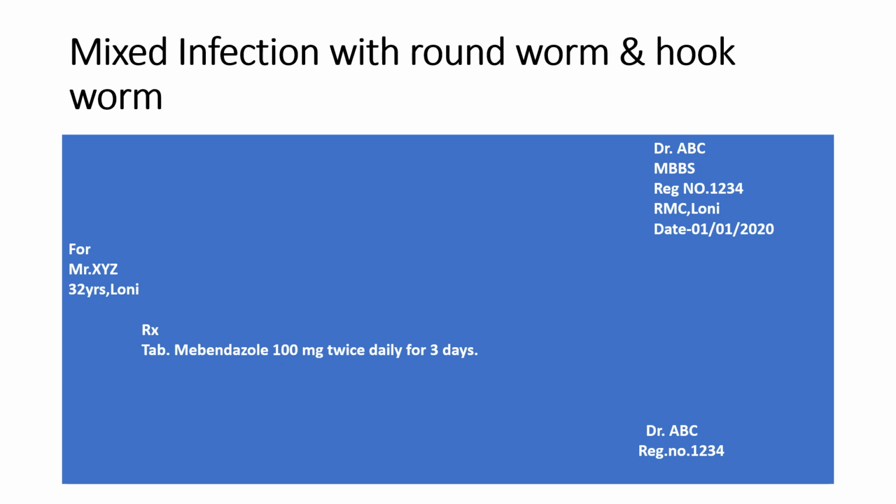Mebendazole is the drug of choice for treatment of mixed infection with roundworm and hookworm. So for mixed worm infection, we will prefer tablet mebendazole 100 milligram twice daily for 3 days.